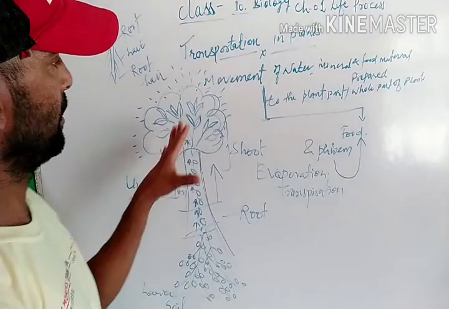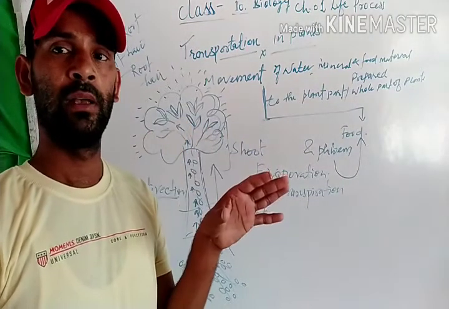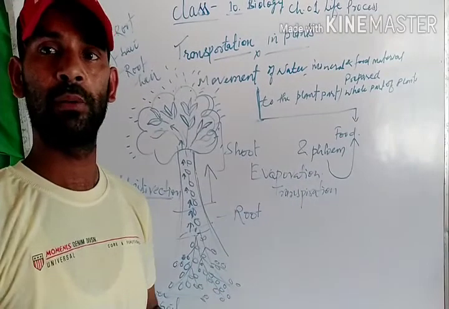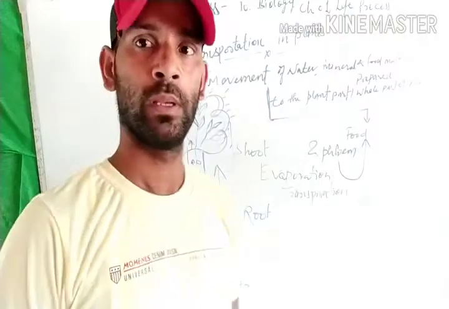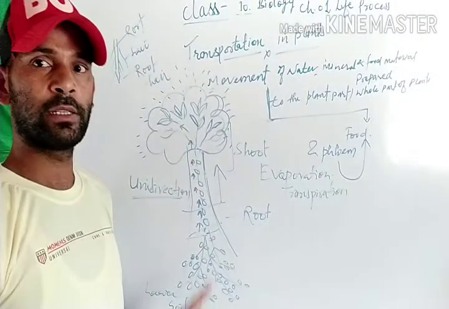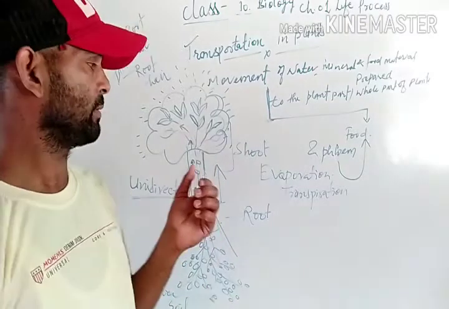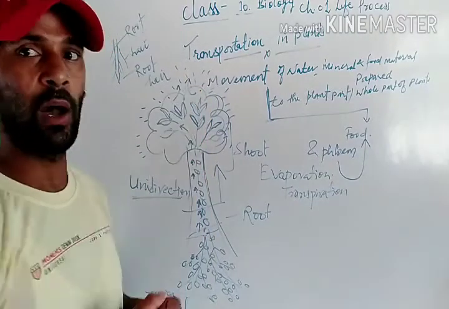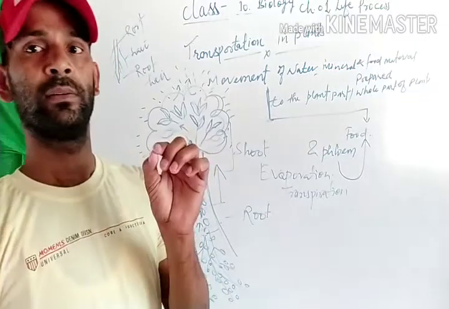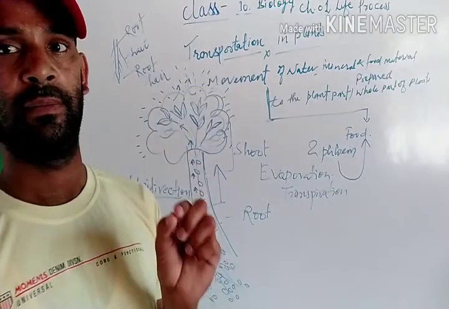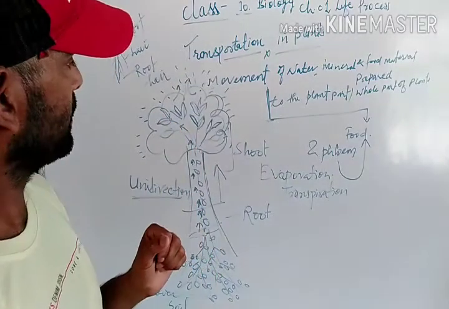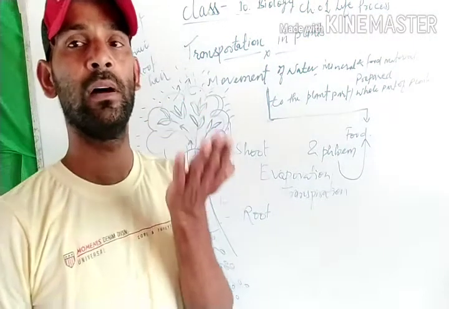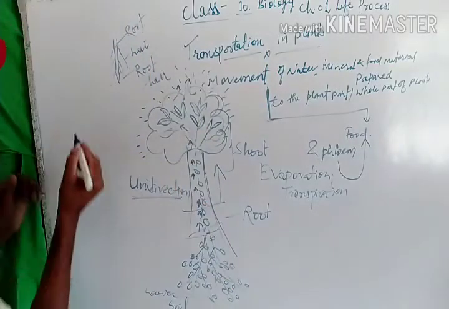Transpiration or evaporation means loss through excess heat. When the heat is in excess, the water molecules move up and out of the plant through the stomata. Why? Because the stomata are openings on the underside of the leaf, where there is hair present on it.